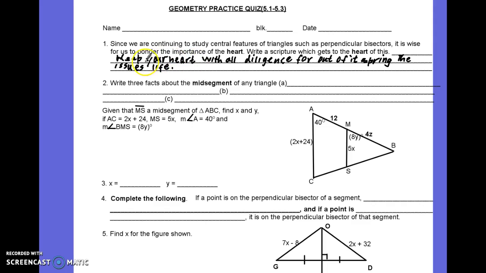Go ahead and rehearse that with me. Say this with me. Keep your heart with all diligence, for out of it spring the issues of life.